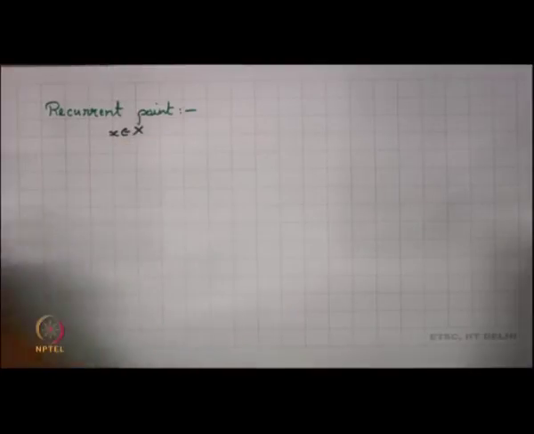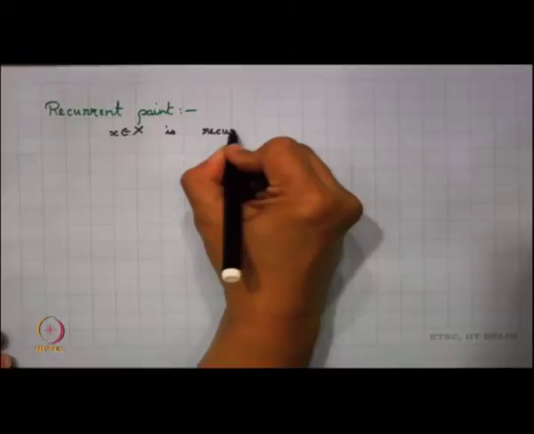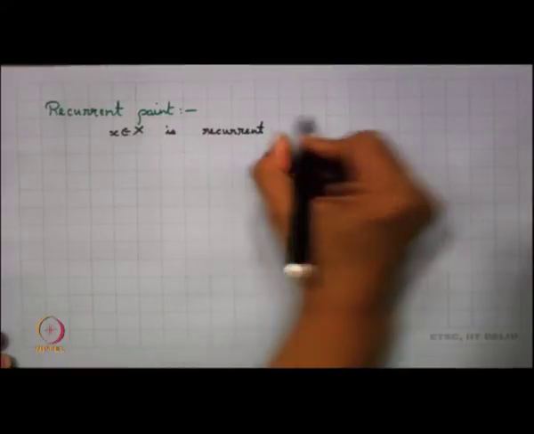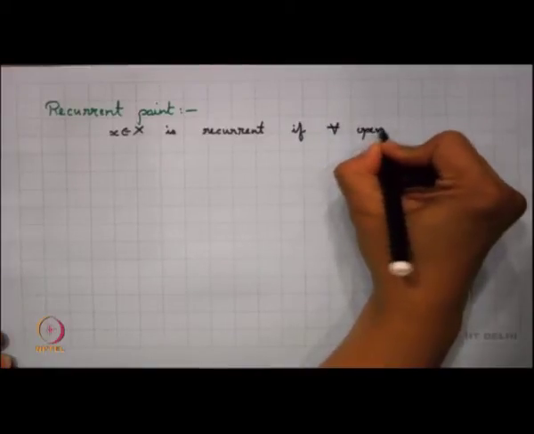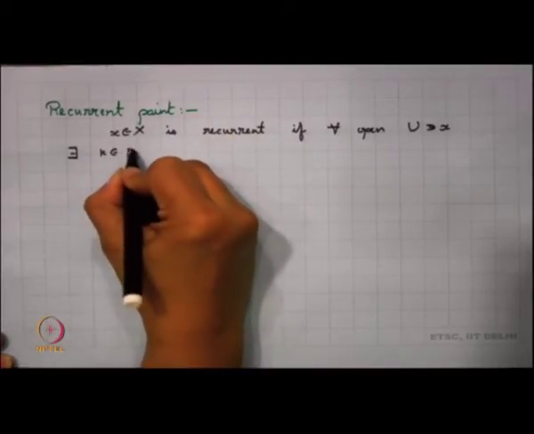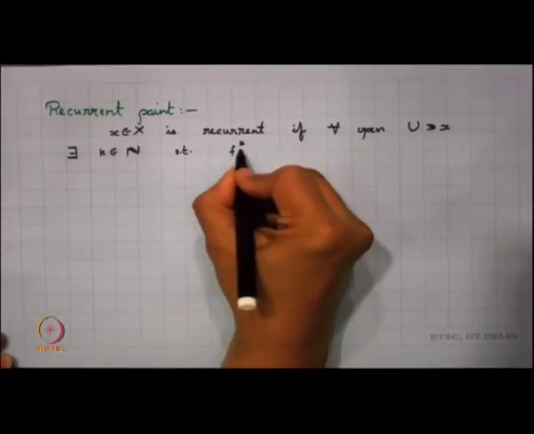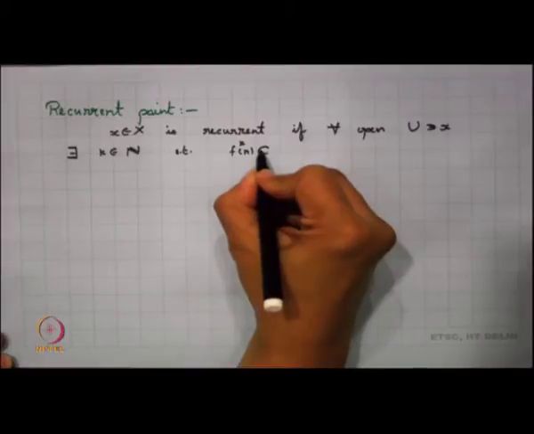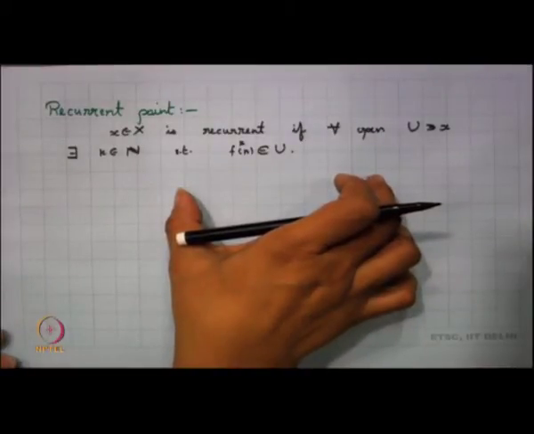So, take this point x in X, this is recurrent if for every open U containing x, there exists some k in N such that f^k(x) belongs to U.